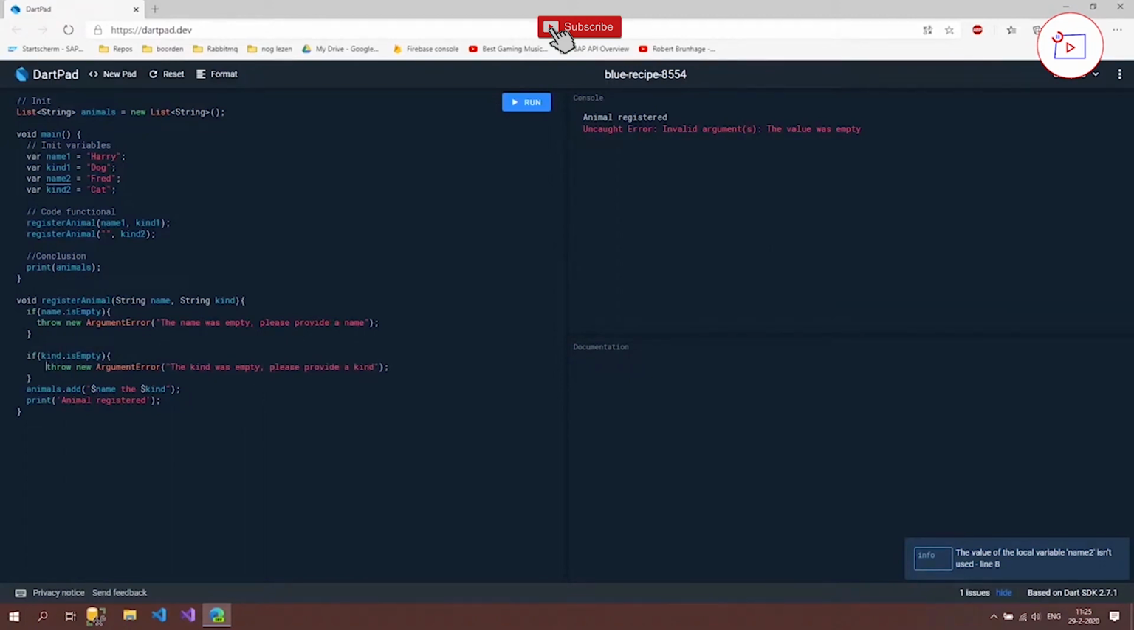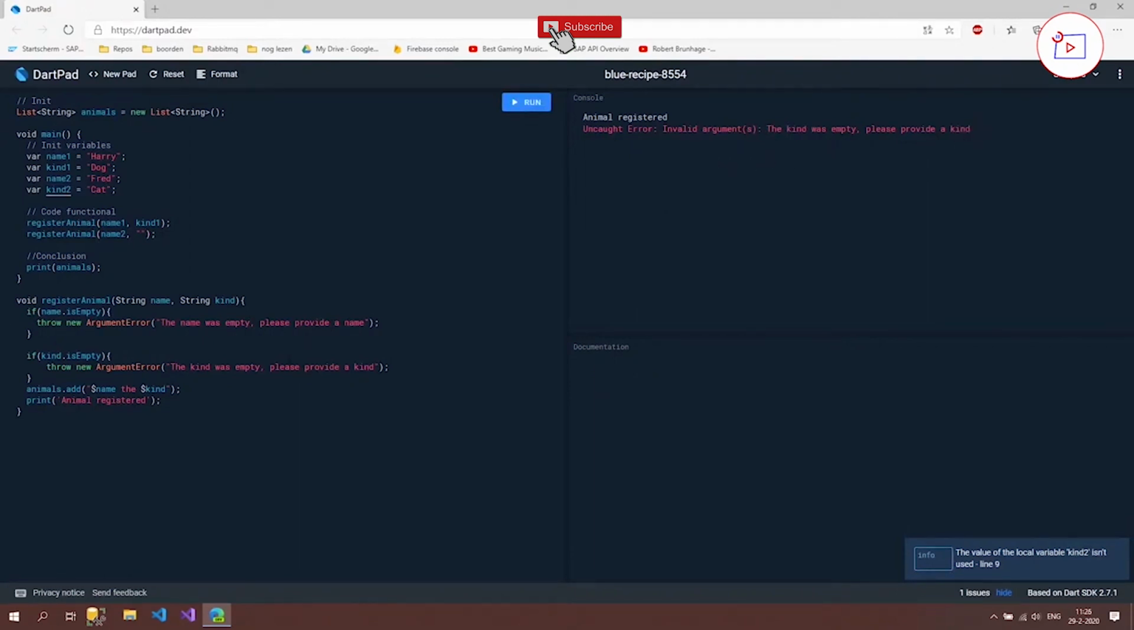So now, based on which value was empty, we can see what kind of error we get. If I now run it, then we should see "the name was empty, please provide a name." And if I now type a name here, we'll just use the name "two", and now give in an empty kind value and then run it. Then we are going to see "the kind was empty, please provide a kind."